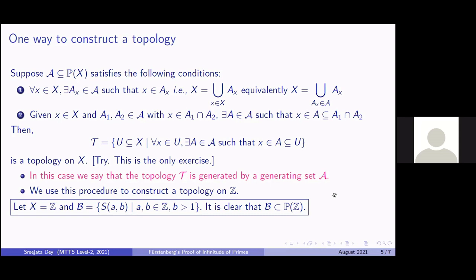So Srijata, next we will see. Srijata, you have 5 more minutes. Yeah, okay, thank you.